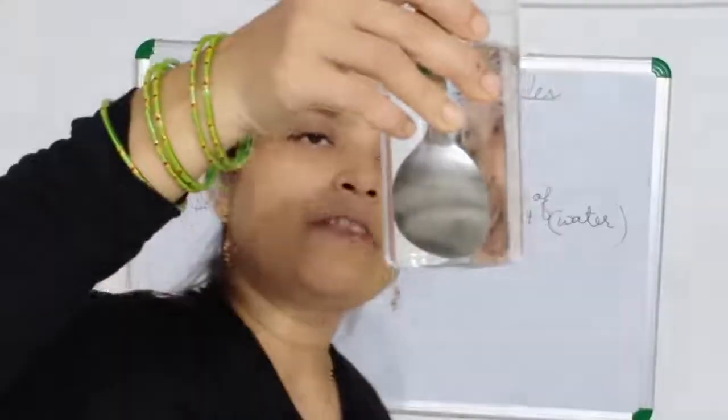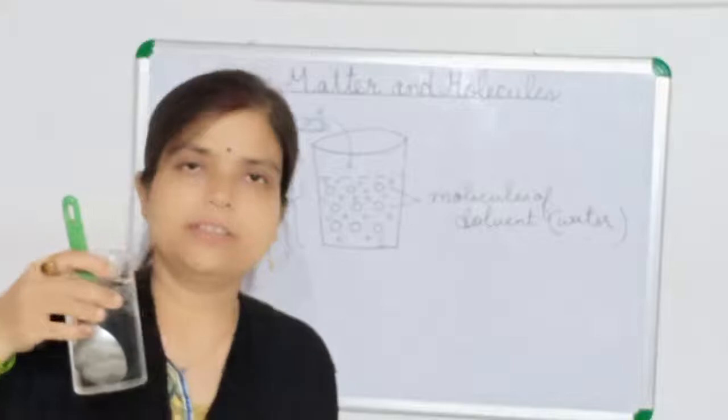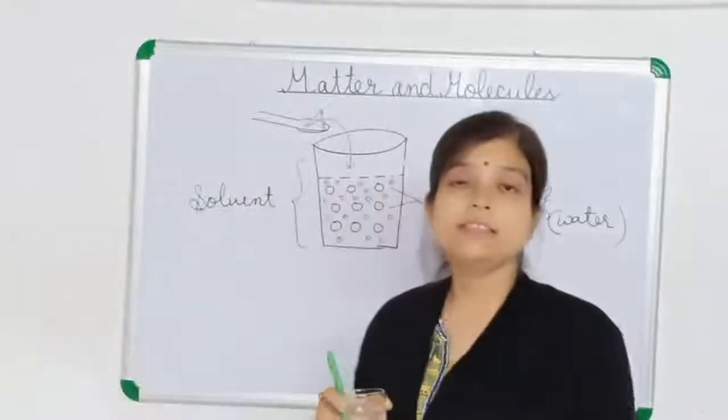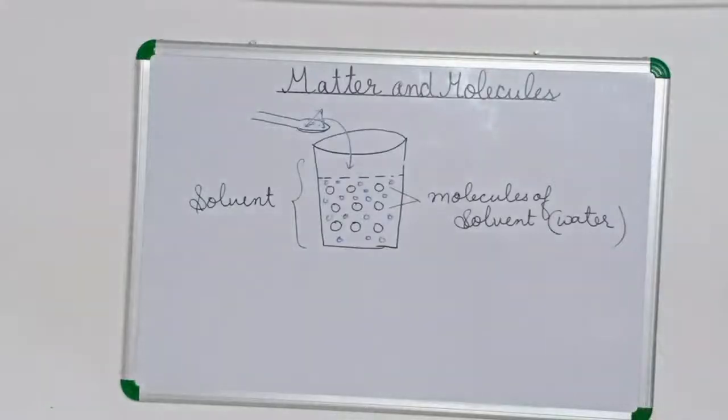When we try to dissolve soil or mud, we will not get this type of solution, because these things do not dissolve in water. There are many things which can dissolve in water and many which cannot. Substances that dissolve in water are said to be soluble in water. Salt, sugar, lemon juice, ink, oxygen gas and carbon dioxide gas are soluble in water.